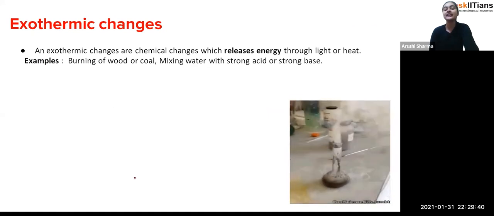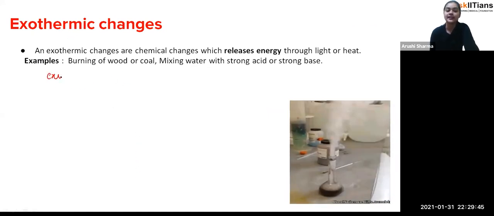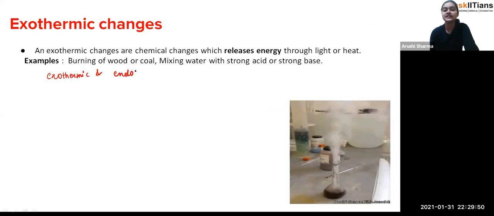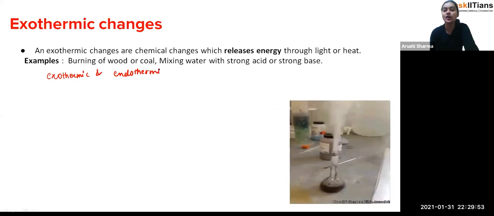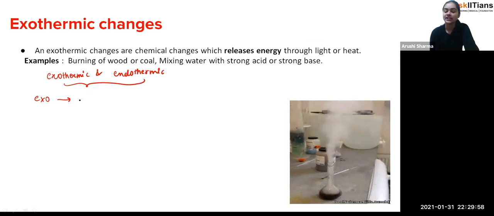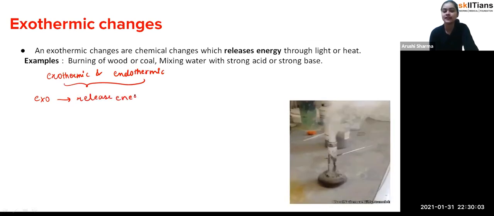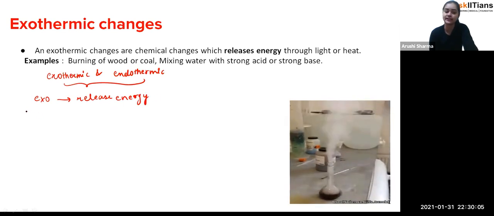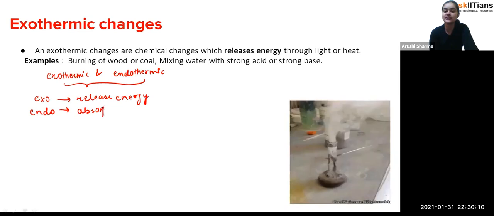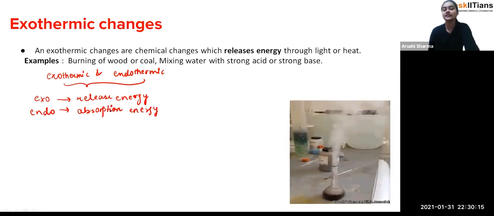Now it's the turn of the exothermic and endothermic. So student, what happened now? If we talk about exothermic or endothermic, these are the changes which occur on the basis of heat. Exo is a type of change which occurs when there is a release of energy in the form of heat or anything else. And endothermic is a type of reaction which occurs on the absorption of energy. So that means it absorbs the energy, and then we'll see the change.